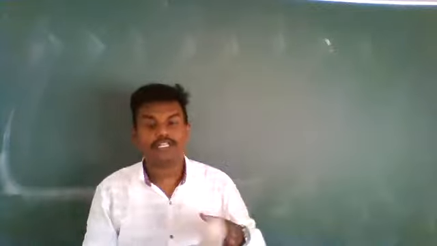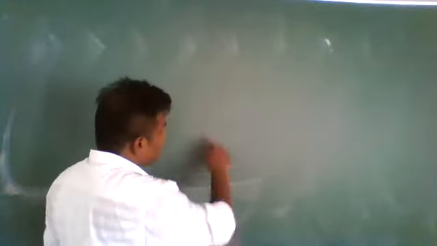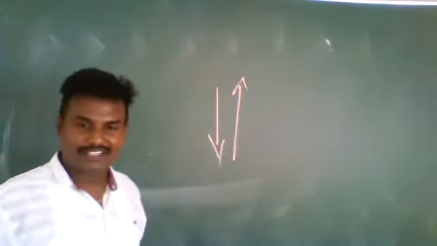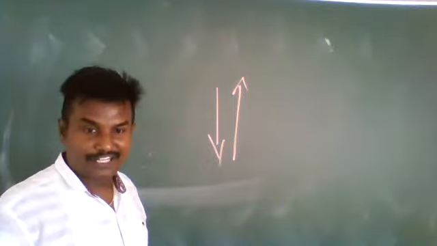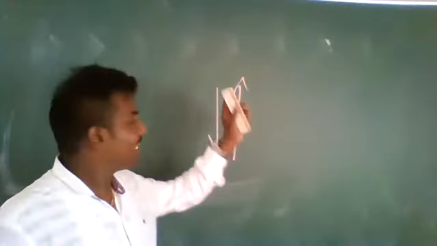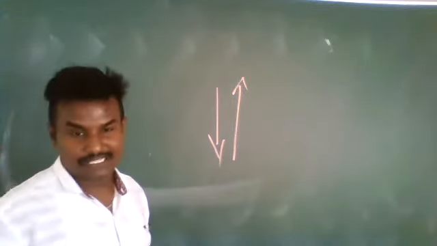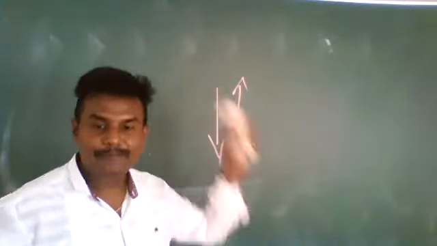Opposite direction means what? Oxygen goes in this direction, and carbon dioxide goes in the opposite direction. So the entire process takes place in the lungs.